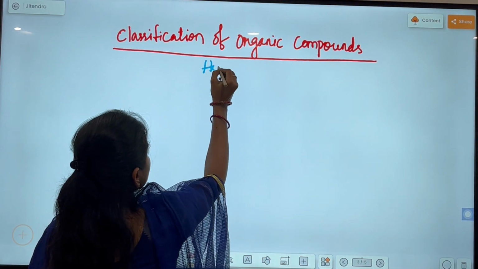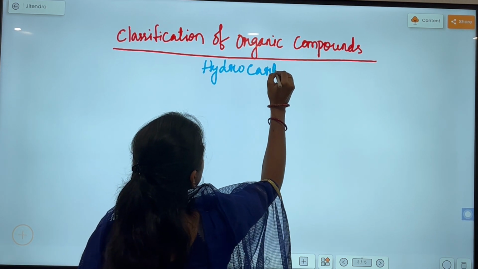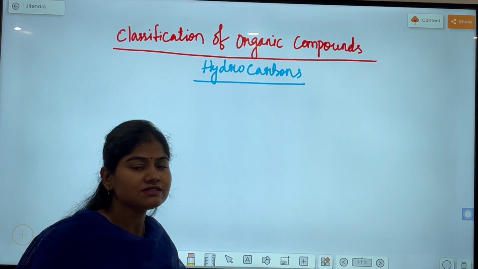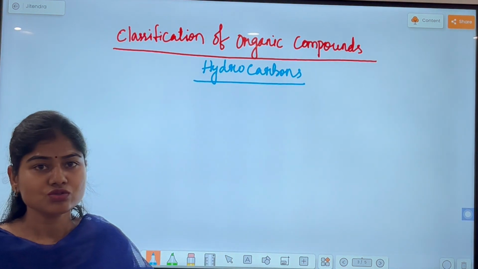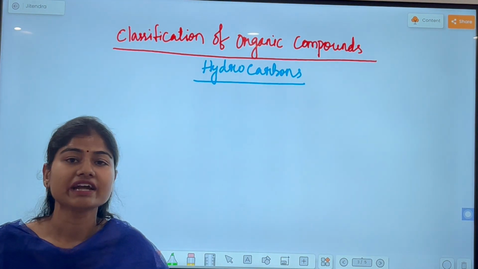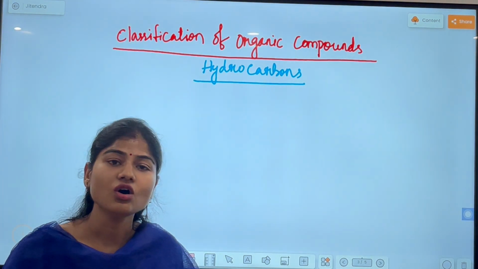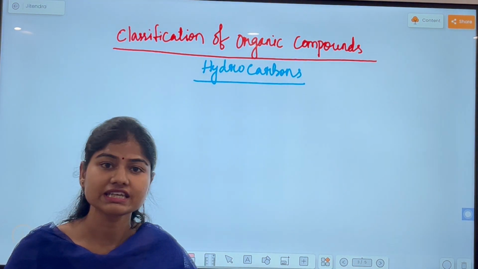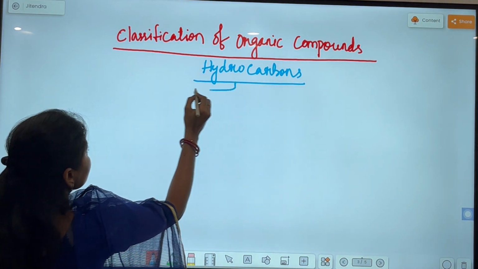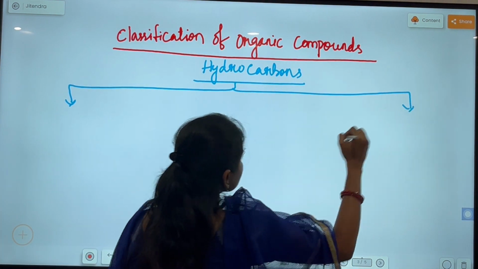Let's move to the second topic, that is, classification of organic compounds, or you can say hydrocarbons. There are thousands of organic compounds, so it is very difficult to study them. To tackle that, organic compounds are broadly classified into 2 types, depending on their structure or the carbon-carbon bond present in that compound. The hydrocarbons are divided into 2 types.